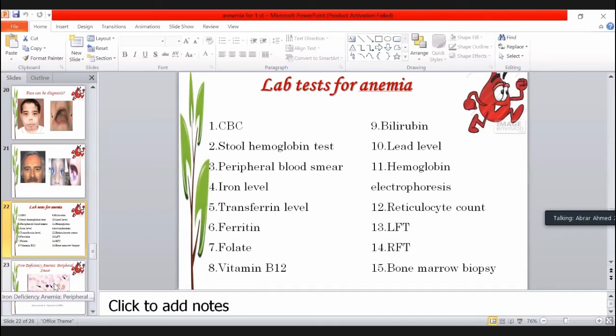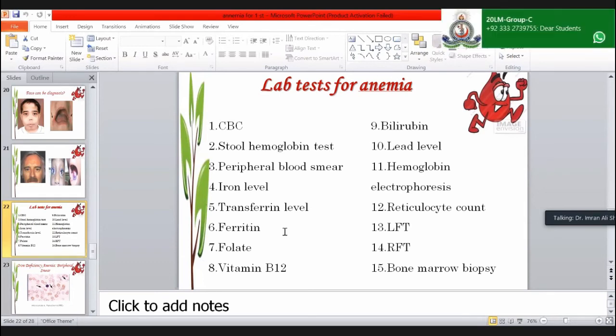Sorry, sir. Can you please repeat? Ferritin level. Very good. If a person is having iron deficiency anemia, what investigation will you do? Ferritin level, serum transferrin level. Very good. Ferritin level, transferrin level.